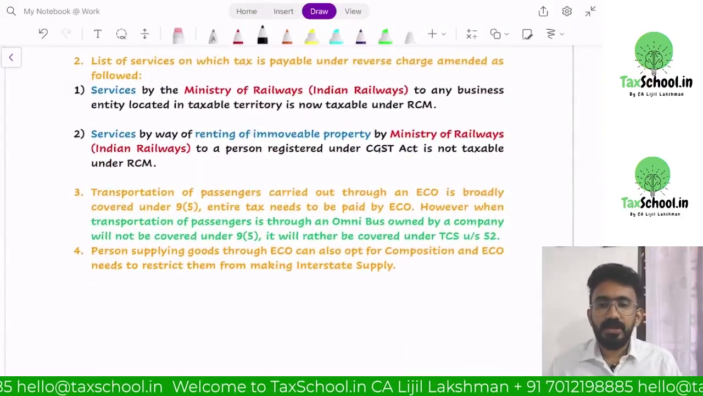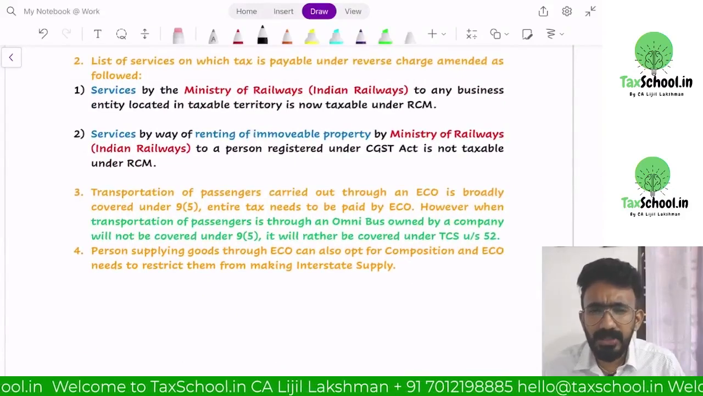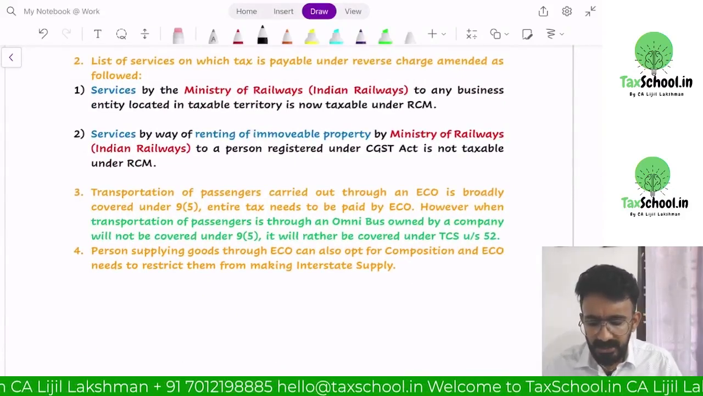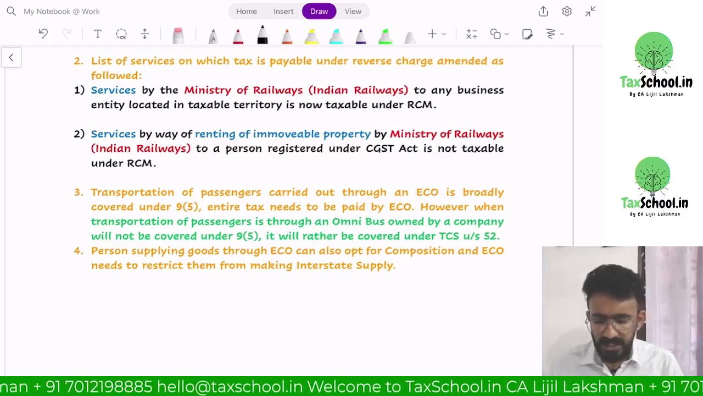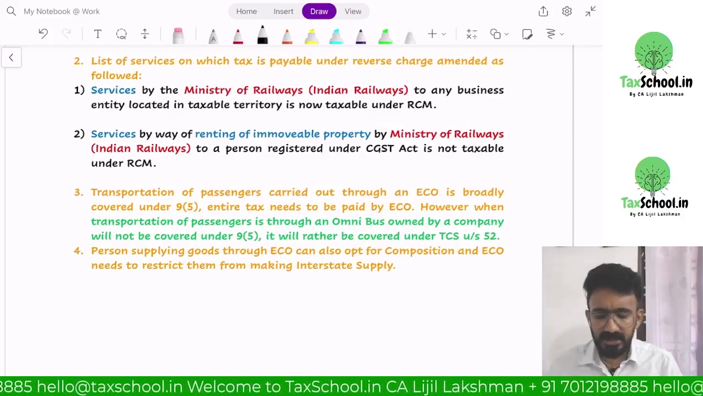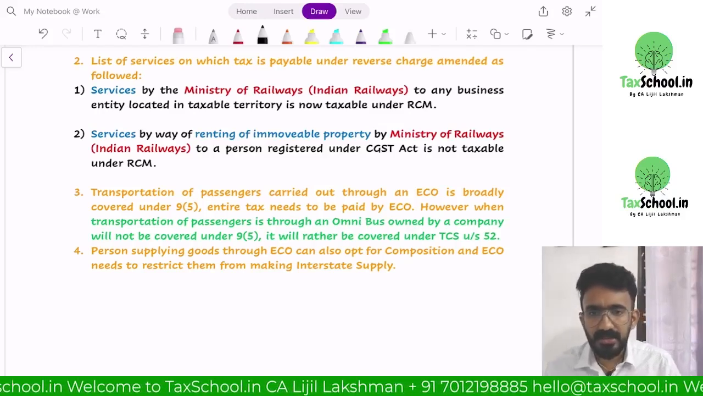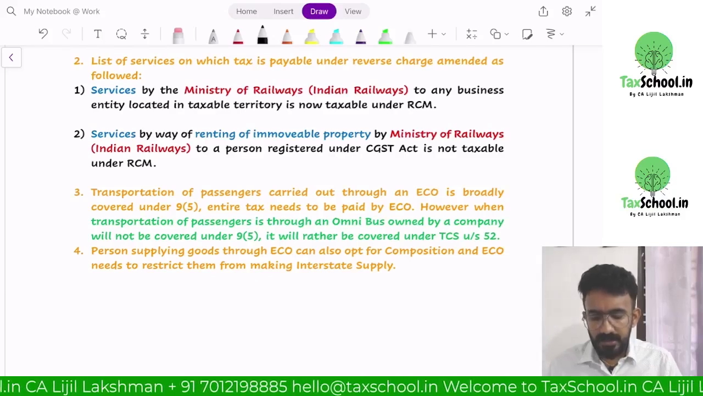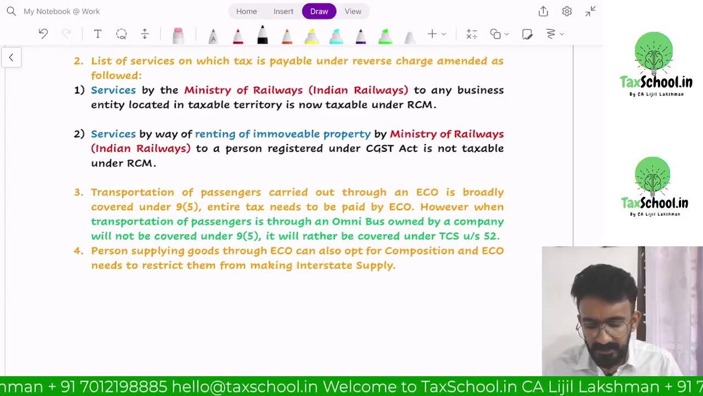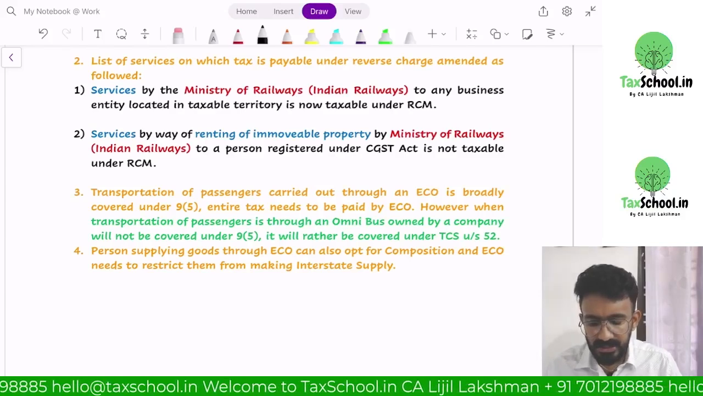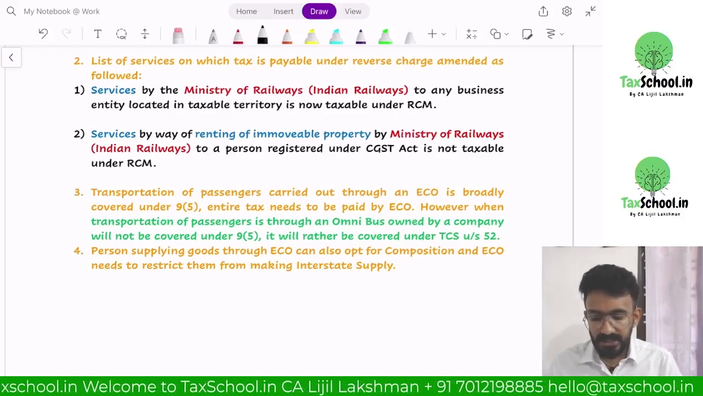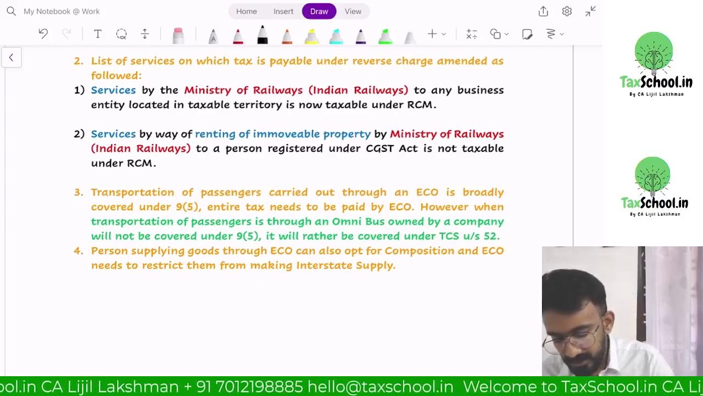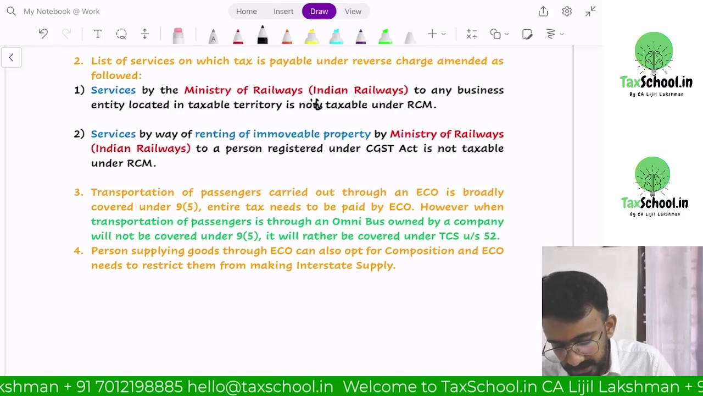Then, we will try to understand what happened with Ministry of Railways. Now, services by Ministry of Railways to any business entity located in taxable territory is now taxable under... Services by Ministry of Railways to any business entities located under taxable territories is not now taxable under RCM. Not now, it is not taxable under RCM.